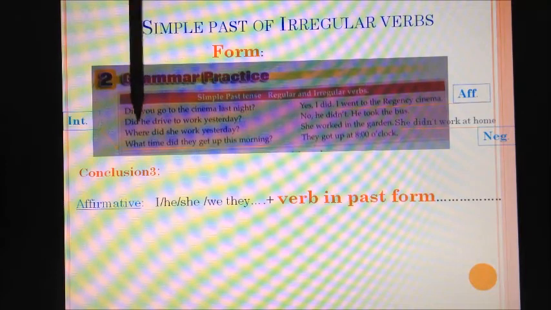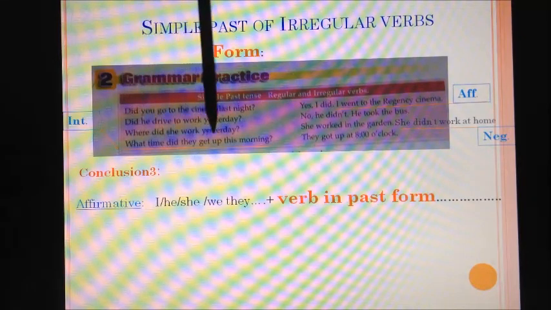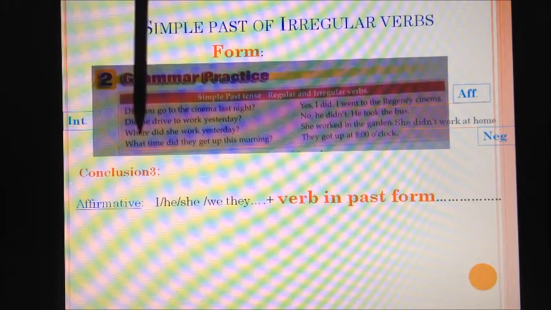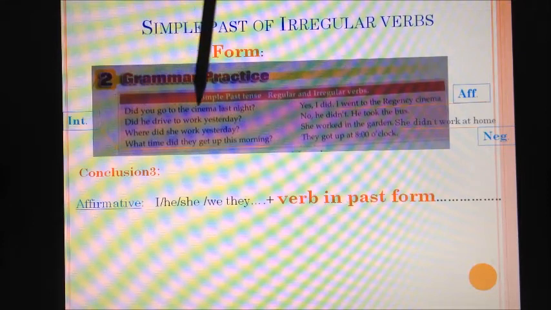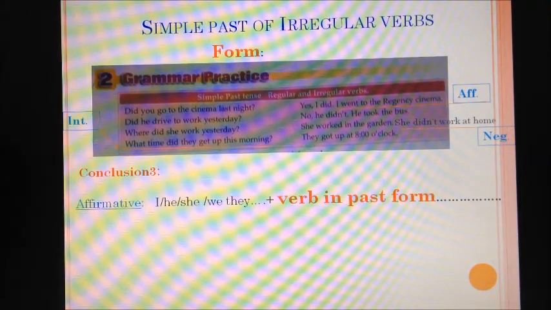All right, now interrogative. Let's look at the interrogative, the questions. What time did they get up in the morning? Where did she work yesterday? Did he drive to work yesterday? Did you go to the cinema last night? So, look carefully at the questions.